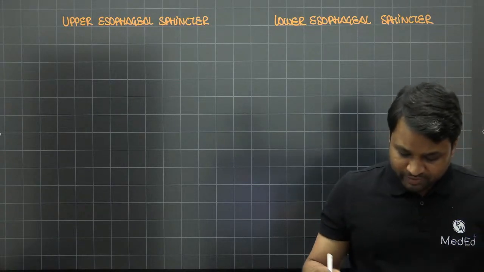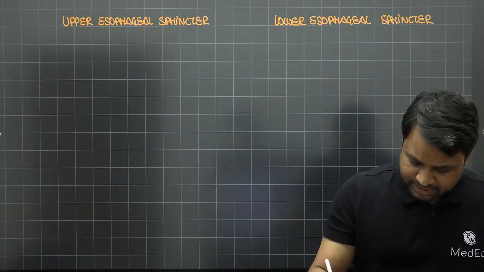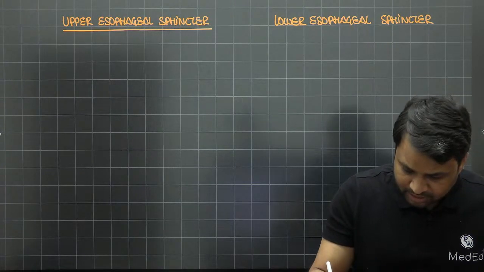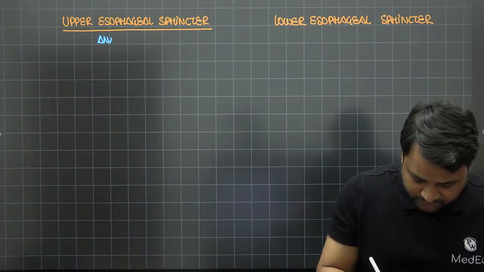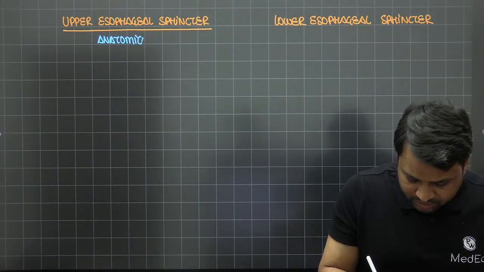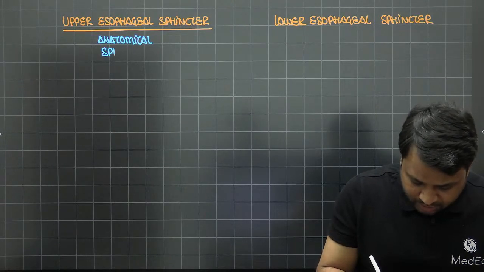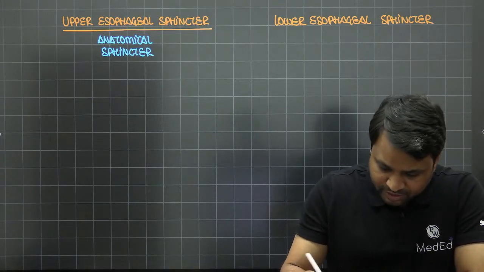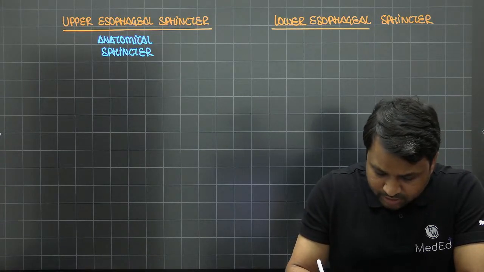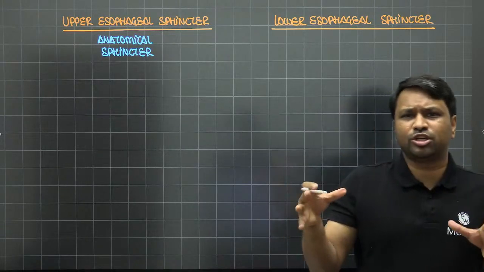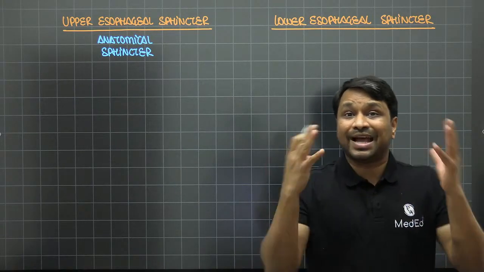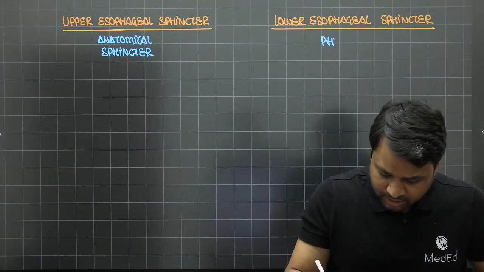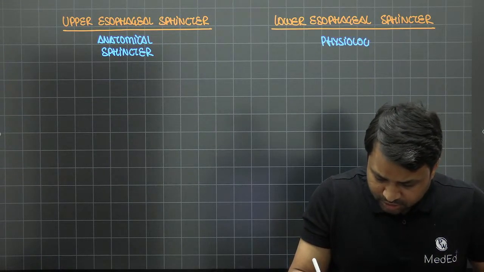Now, to be very honest, the difference is the upper esophageal sphincter is actually a sphincter. That means this is an example of an anatomical sphincter. Whereas the lower esophageal sphincter is actually not a sphincter per se. There's no structure which is making it behave like a sphincter, but the mechanics is such that it behaves like a sphincter. So hence this is what we call a physiological sphincter.